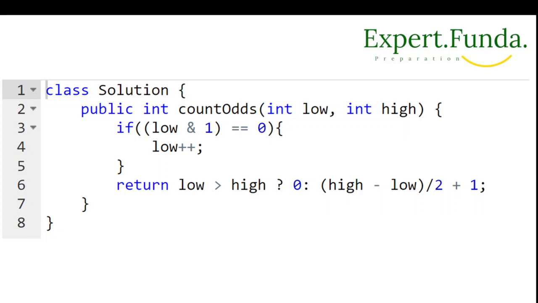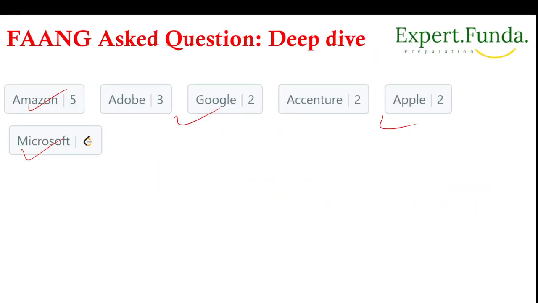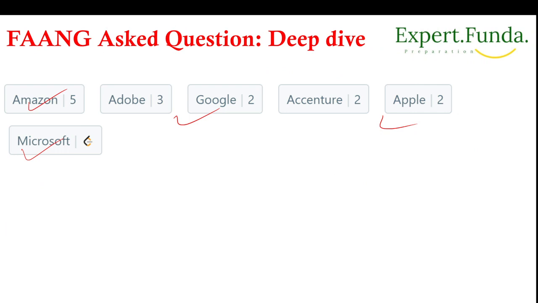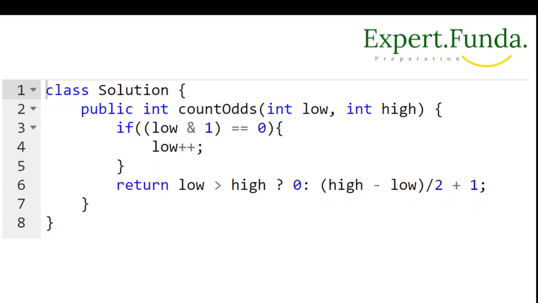The approach you can use here has many ways. You can make a for loop, check whether each number is odd, and increment the count. That will take more time complexity, and it is based on your thinking. But if you want the best time complexity, we have to follow the formula that we talked about in the first part of this video: (high minus low) divided by 2, plus 1.